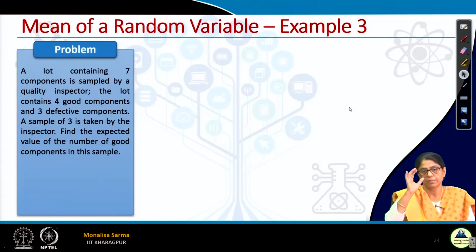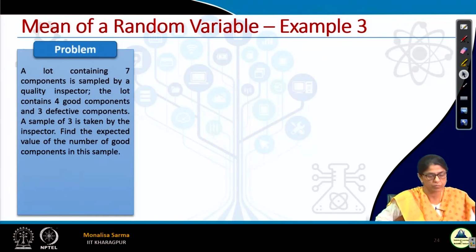Here is a simple example. A lot containing 7 components is sampled by a quality inspector. The lot contains 4 good components and 3 defective components. A sample of 3 is taken by the inspector. Find the expected value of the number of good components in the sample.